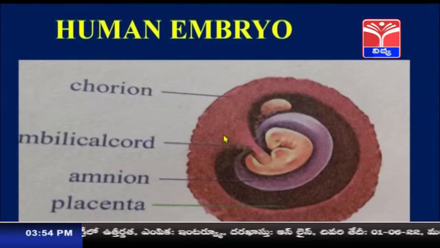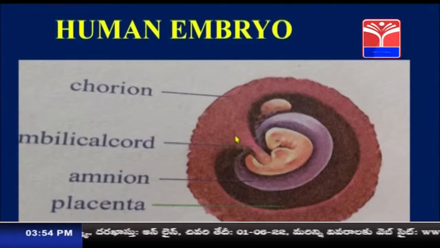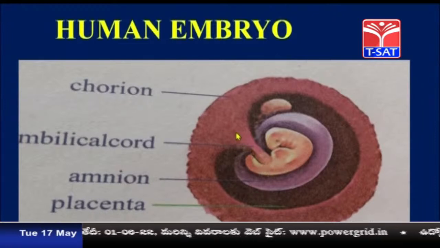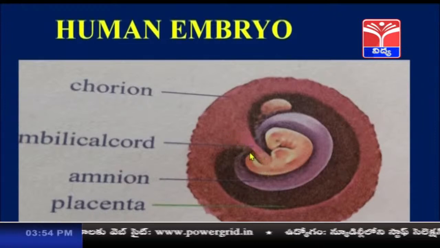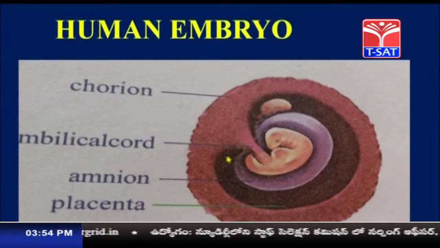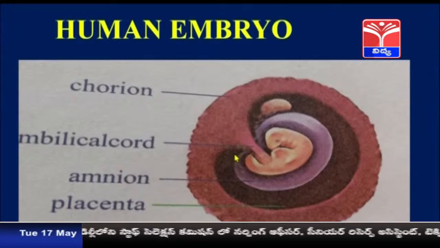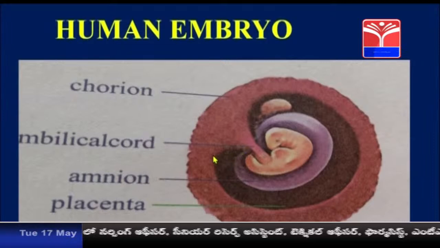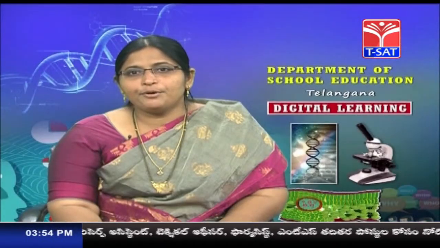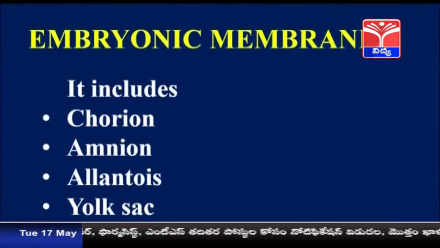Directly, blood flow does not take place, but through the process of diffusion, oxygen, carbon dioxide, food materials and waste materials can be exchanged through this umbilical cord. Have you understood, children? These are the embryonic membranes: chorion, amnion, allantois and yolk sac.